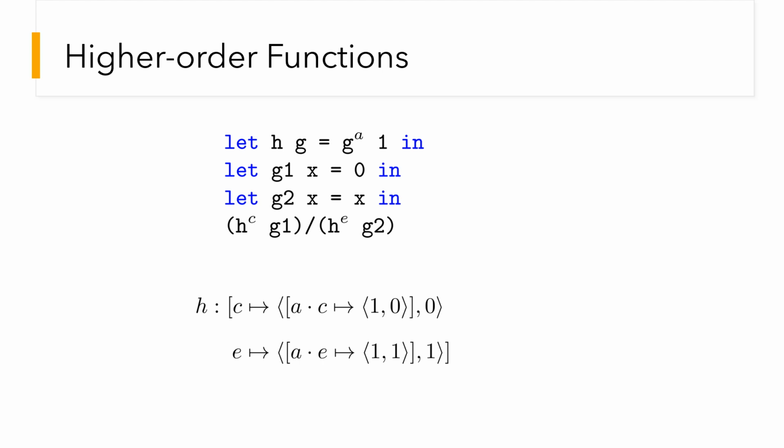We have a call at location a induced by the call at location c. The input at the nested call is 1 and the output is 0. Indeed, g1 applied to 1 gives 0 as the result, which is then propagated back as the result of h applied to g1.